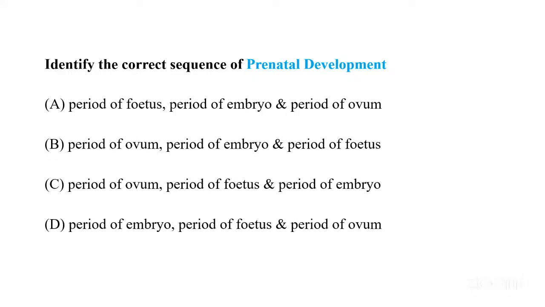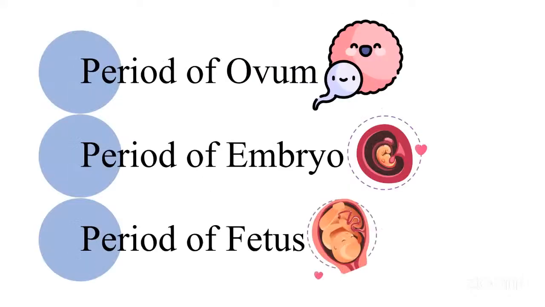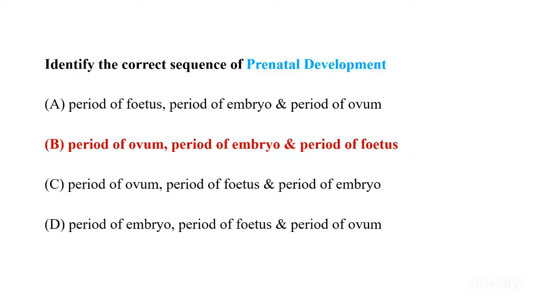Very confusing, no doubt. But we know prenatal is obviously the period of the egg forming, then the period of embryo will form, then the period of fetus, the full growth of a child. Fetus is the last one. So the correct sequence will be this. The correct answer is option B, period of ovum, period of embryo, and period of fetus. This is our prenatal development.